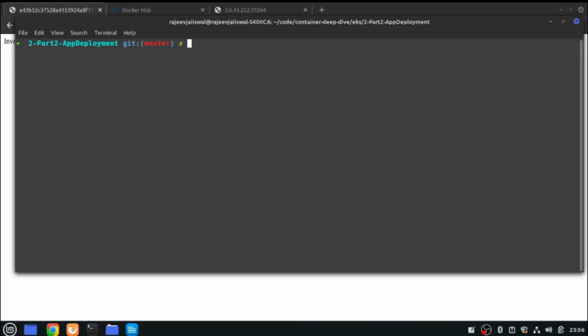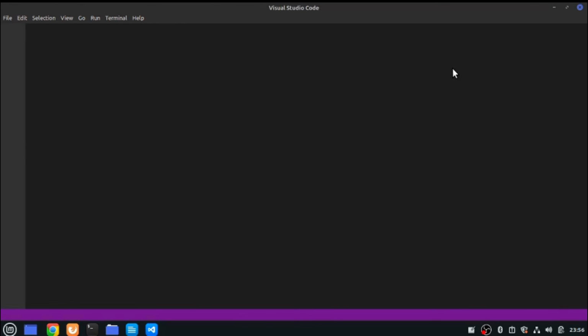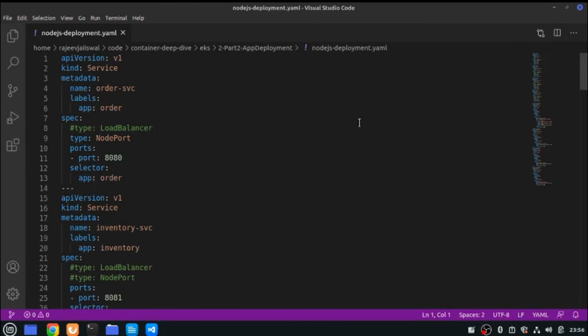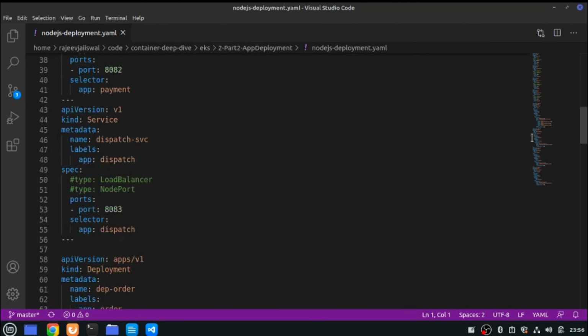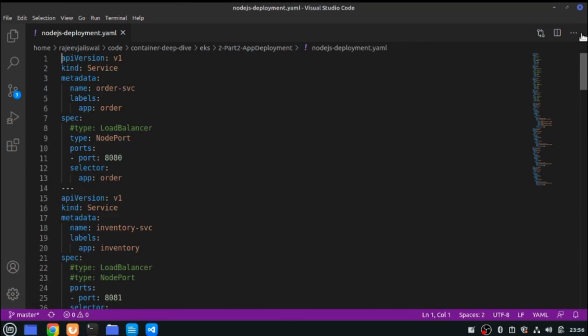So I'm in the deployment folder of my application. Let me just open the code. As I mentioned earlier, I usually prefer to create a single file. So here also, for all services, I've created a single file for deployment. You'll see multiple entries here, starting from here to here. So I'll go one by one.